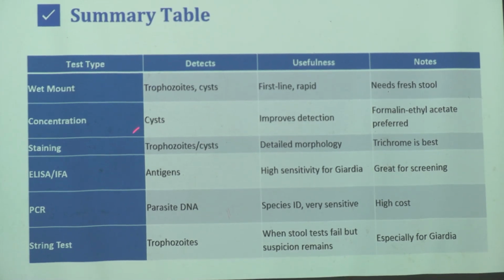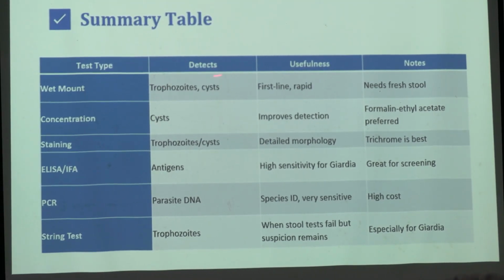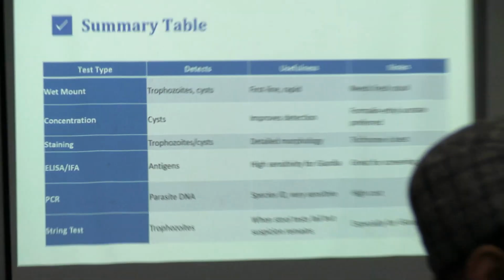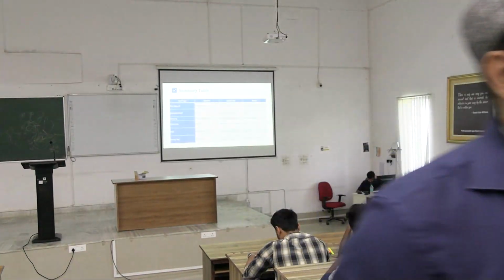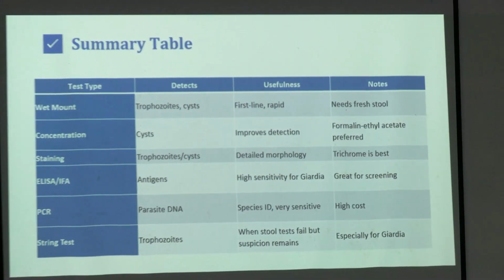The wet mount shows trophozoites and cysts, but when we apply a concentration technique, we can see only cysts. The trophozoites get destroyed. My point is that after applying a concentration technique, whether with wet mount or iodine mount, the trophozoites get destroyed.